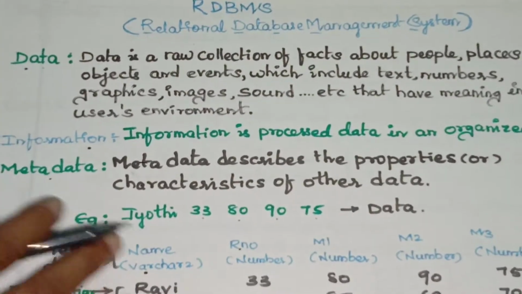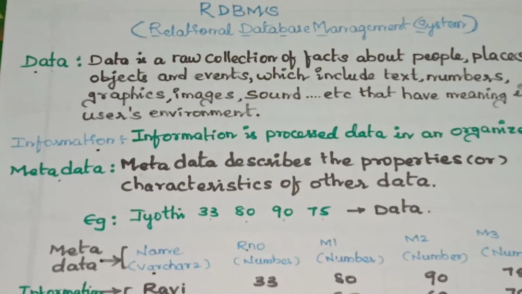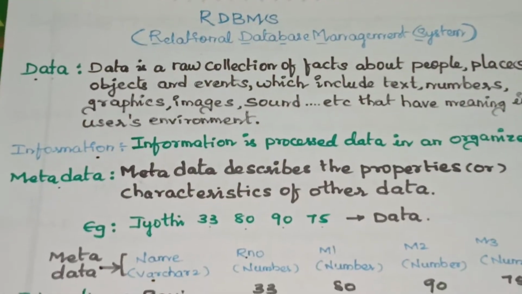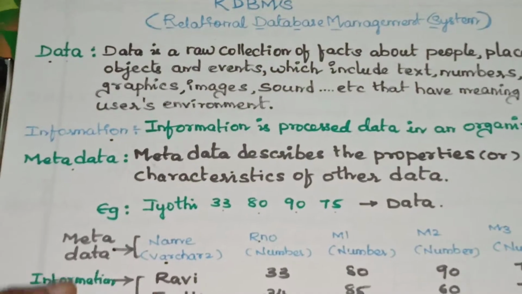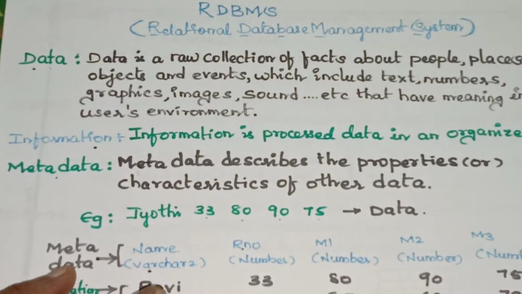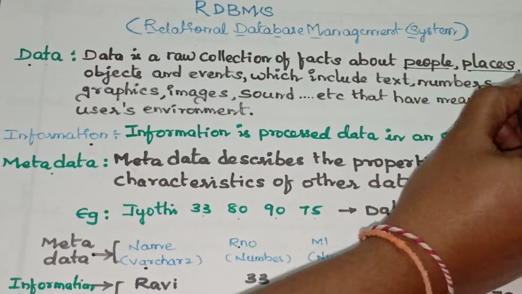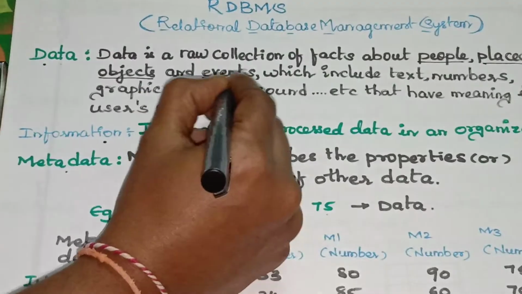First one is data. Data is a raw collection of facts about people, places, objects and events. So here data is raw facts. We are going to enter the raw facts, we are going to consider the raw facts into the computer. They are about people, places, objects and events.